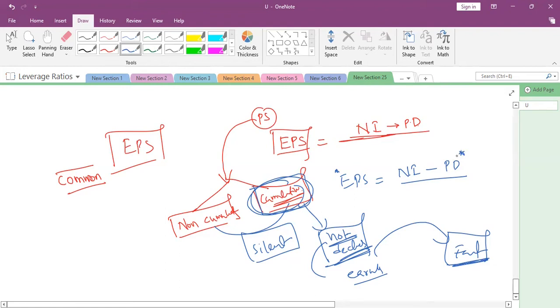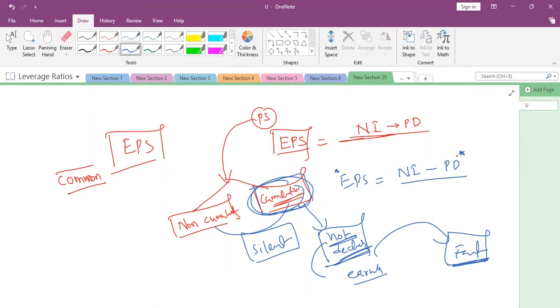Once again, if the company's shares are cumulative, and it is specifically given that the dividend is not declared in 2020, then while calculating 2020 EPS, net income minus preference dividend should be deducted for EPS calculation only. Deducting preference dividend doesn't mean that we are paying dividend in 2020. It is just that earnings available to common stockholders is after preference dividend only. Hence, we deduct the preference dividend for calculation purpose only.